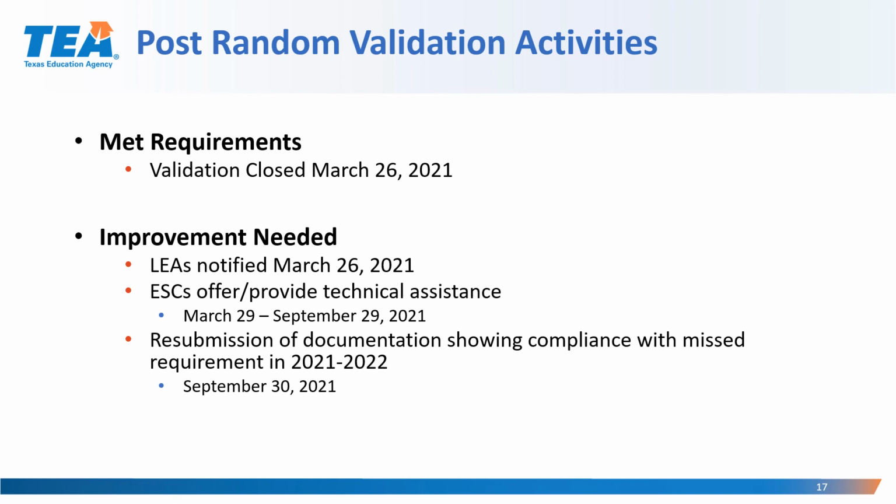LEAs that have improvement needed on one or more items will also be notified via email on March 26th. These LEAs will be offered technical assistance by their Regional Education Service Center and must resubmit documentation showing compliance with the missed requirement for the 2021-2022 school year by September 30th, 2021.